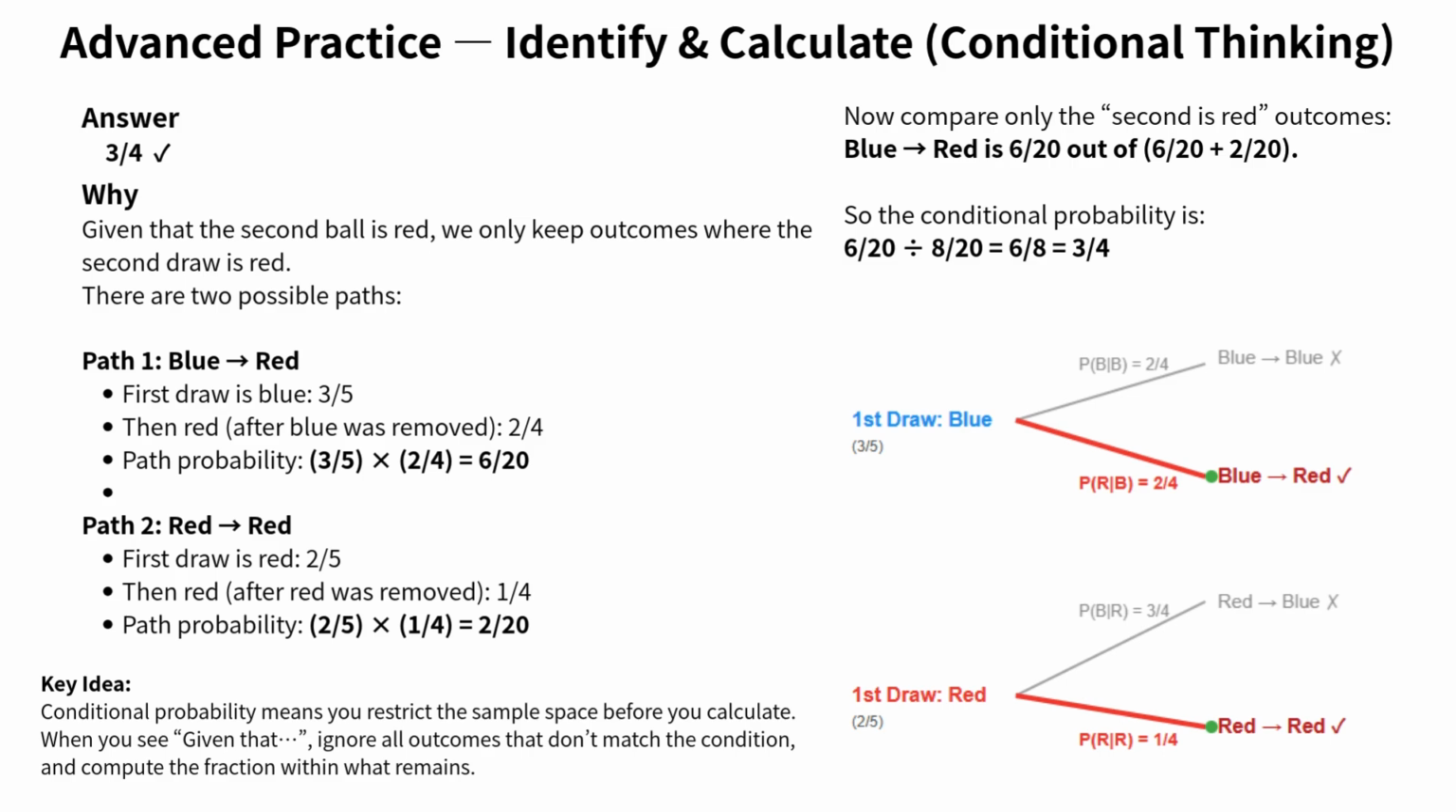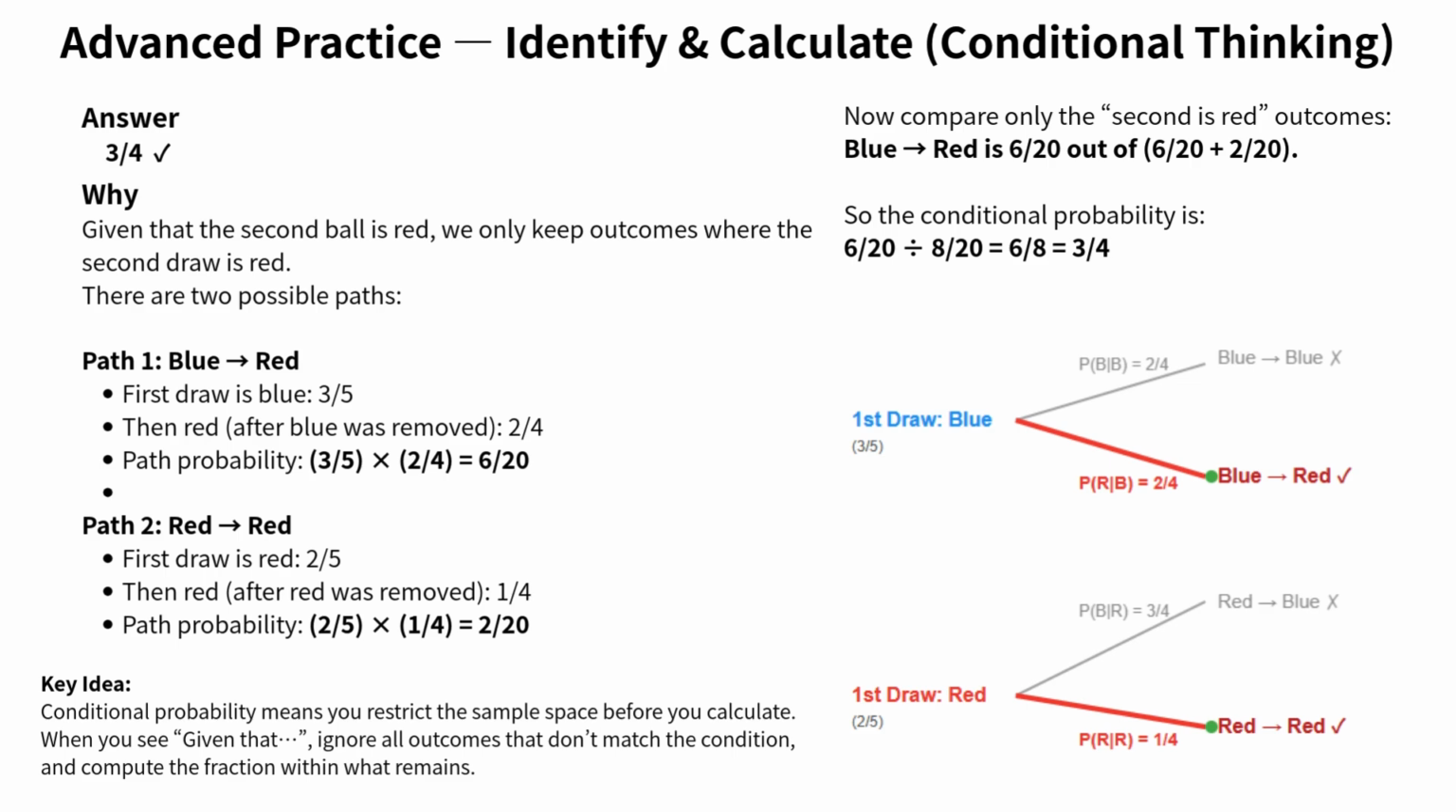Path 2. Red, right-pointing arrow, red. Now look at path 2. First draw is red, 2/5. That's because at the start there are 2 red balls out of 5 total. Next, then red, after red was removed, 1/4. Again, we are drawing without replacement. So if the first ball drawn was red, then 1 red ball is removed. That means, on the second draw, there is only 1 red ball left in the bag, and the total number of balls is now 4.